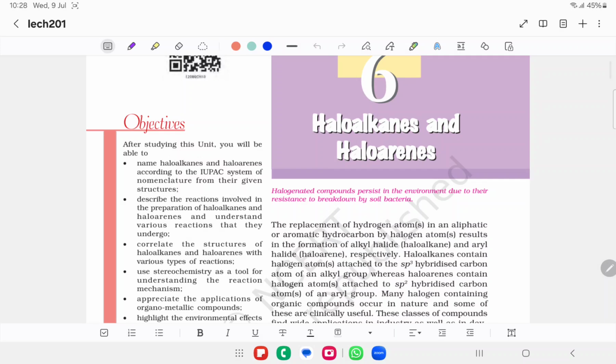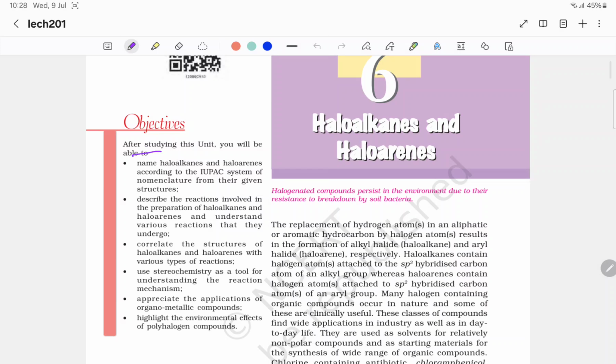After studying this unit, you will be able to name haloalkanes and haloarenes according to the IUPAC system of nomenclature from given structures. Describe the reactions involved in the preparation of haloalkanes and haloarenes and understand various reactions that they undergo. Correlate the structures of haloalkanes and haloarenes with various types of reaction.